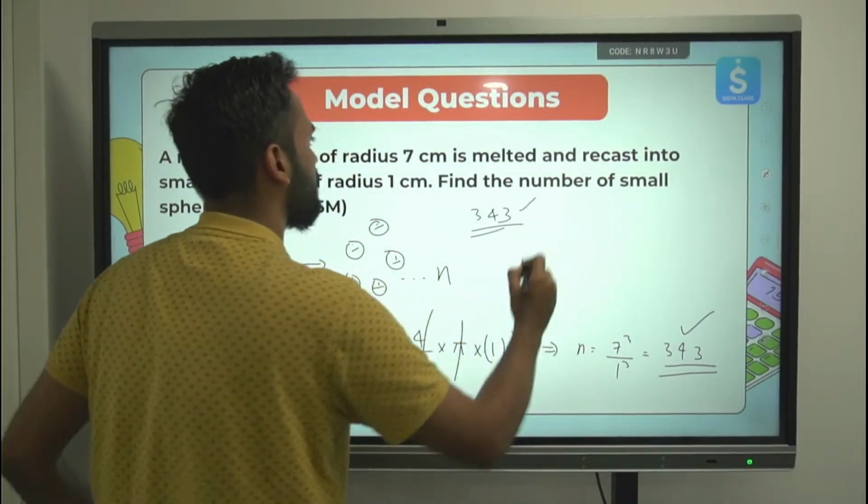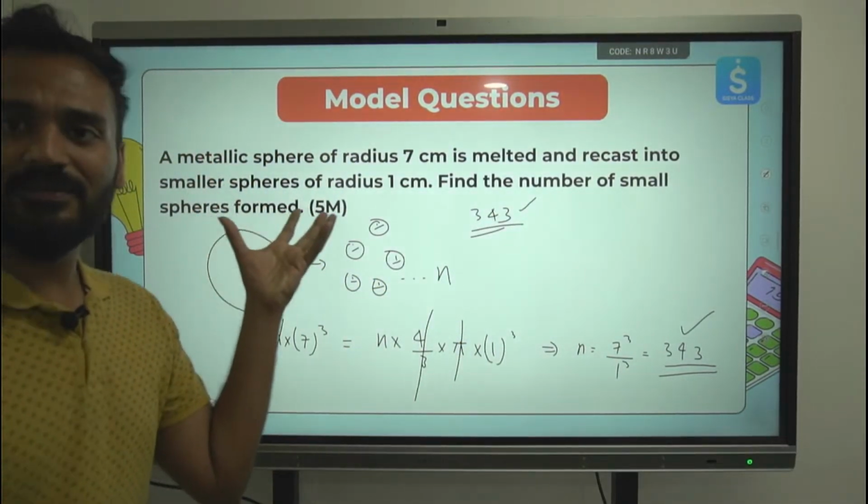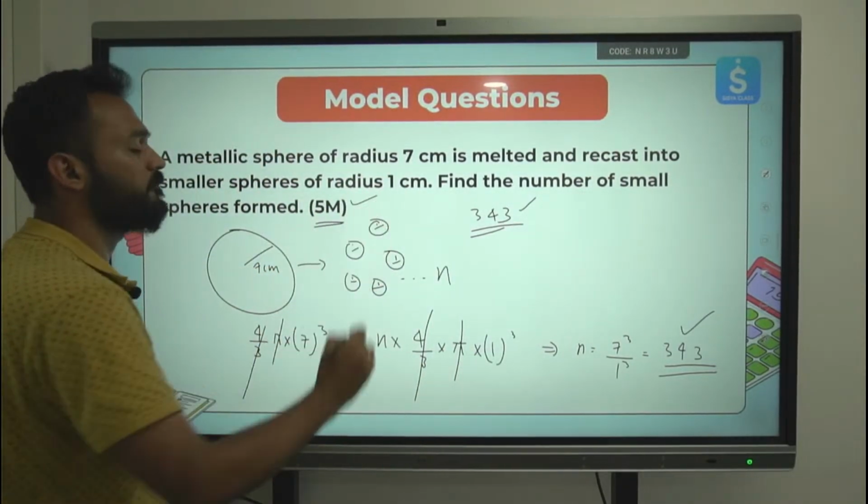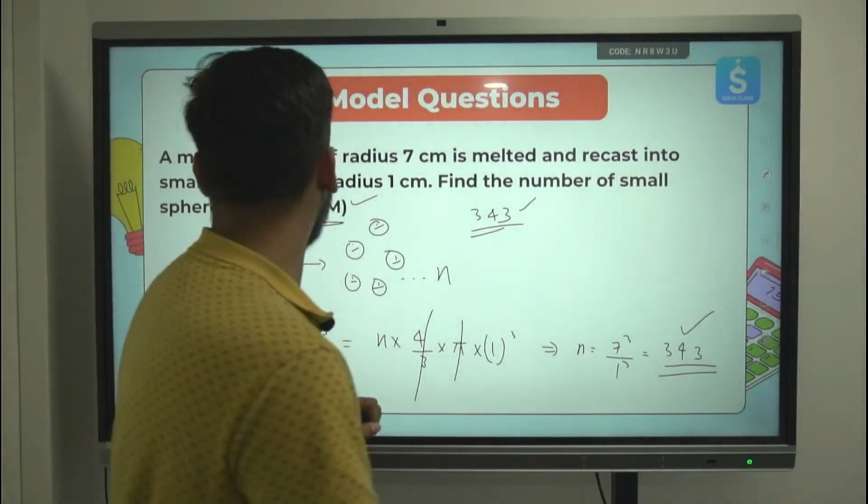This type of question, the crux is this. There can be a story revolving around this. Such type of questions you can expect for 5 marks. 5 marks questions.